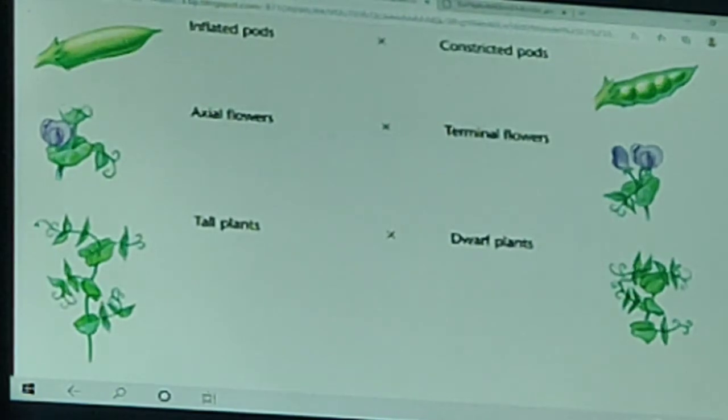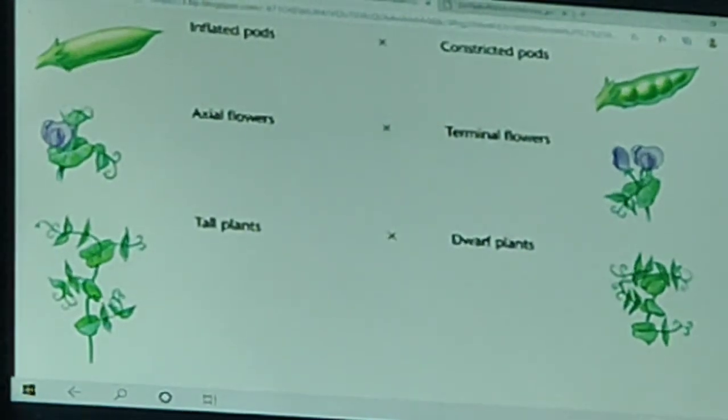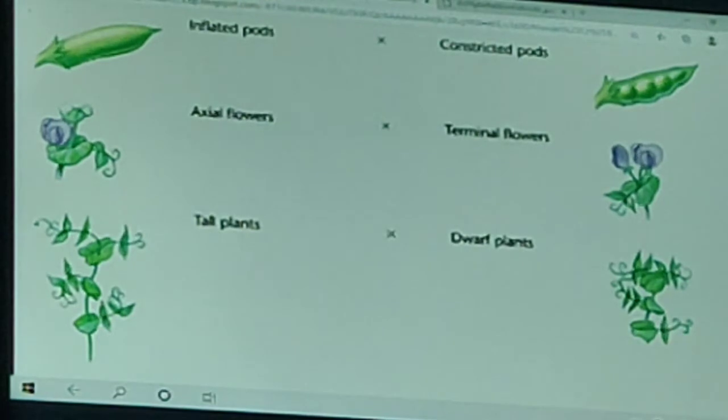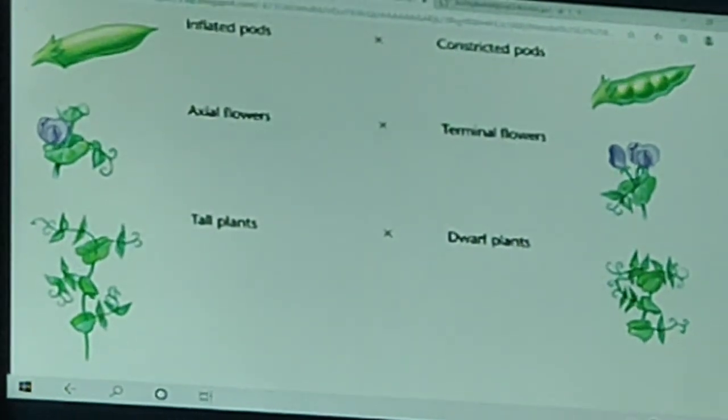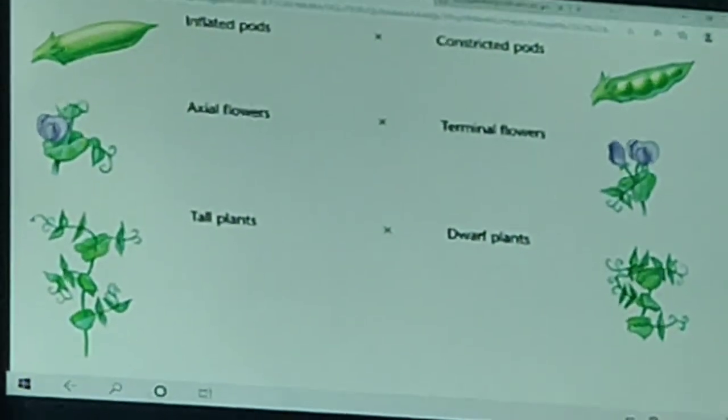So he had taken a number of contrasting characters of garden pea for his investigation. He produced progeny by crossing them and then calculated the percentage of tall or short progeny.